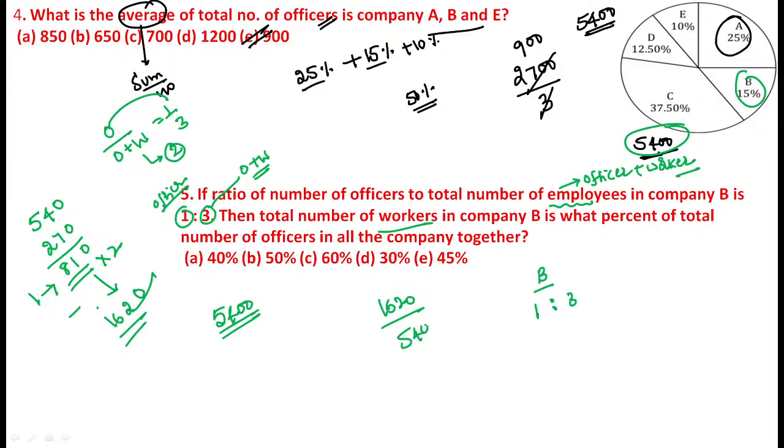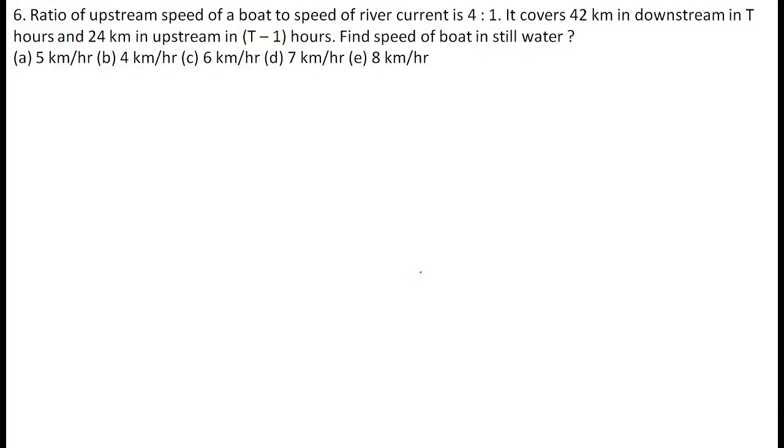Overall value together of officers is 5400, into 100. That is the calculation. Now, we just go through the calculation. See, 1620 divided by 54. You can go with the C. It's a 54 table. You can cancel directly, or 54 threes are 162. Directly you can get the answer 30%. 30% is the correct answer. Next one.